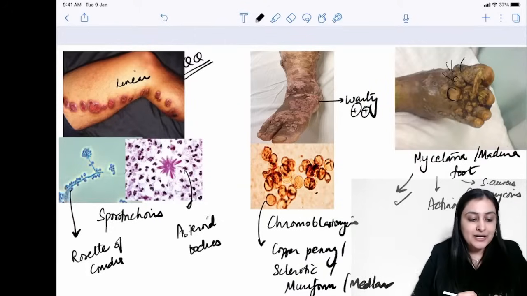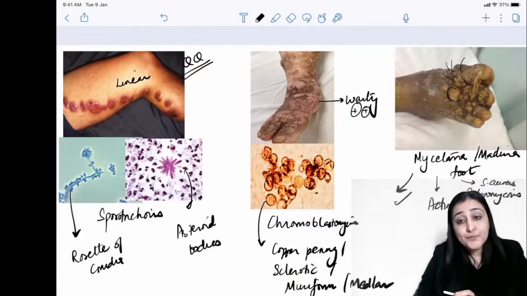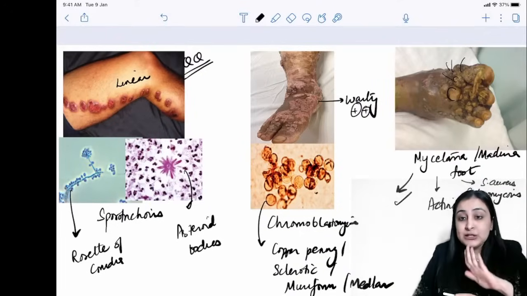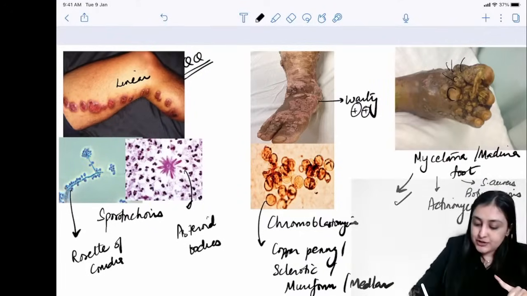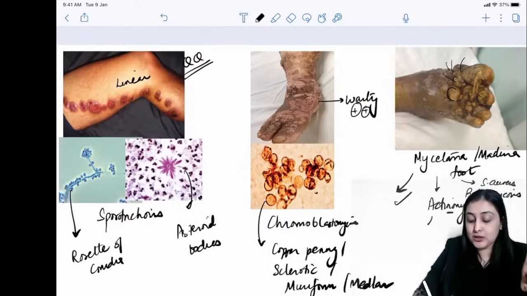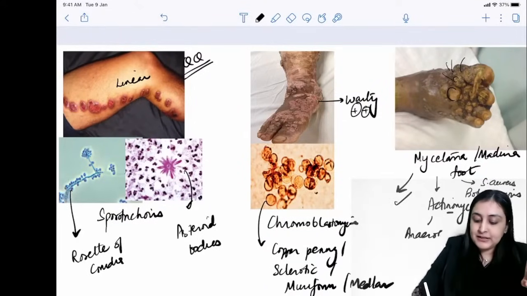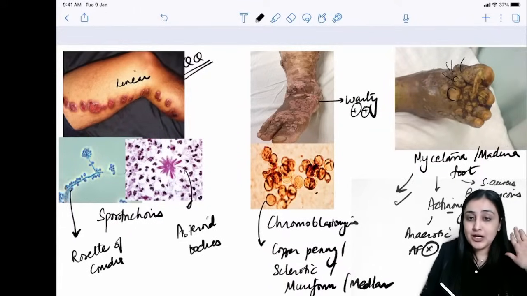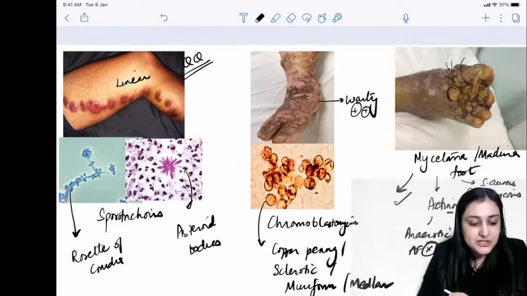Actino versus nocardia. Do remember this? Actino versus nocardia. Actin, no. It is saying no. A, no, it is anaerobic. So remember, it is itself saying no, not the no of nocardia but the no of actino, that it is anaerobic and it is not going to be acid fast. On the other hand, nocardia is acid fast and it is aerobic. All right, both of them are gram positive filamentous structures, so that is why you need to know them.